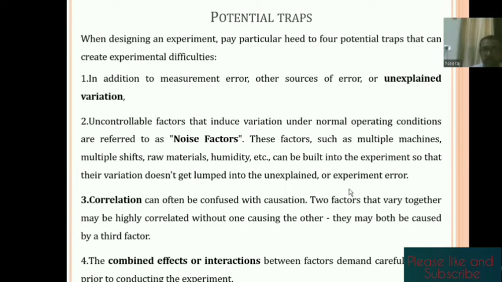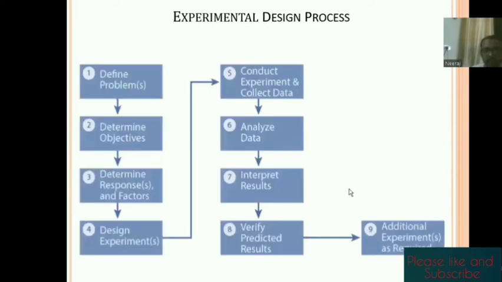Then the combined effect of interaction: if we increase one factor and decrease another factor, what will be the combined effect on the response? That is known as the combined effect. So these are four potential traps in experimental design. This is, overall, the experimental design process.